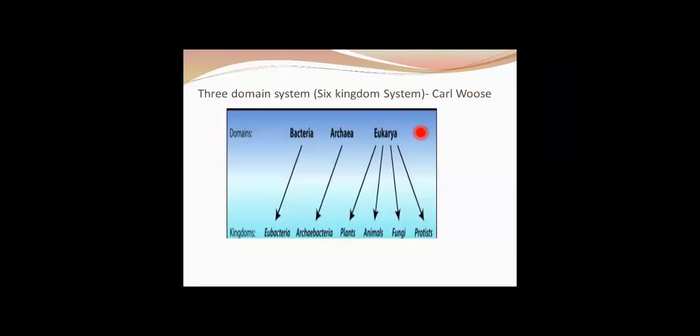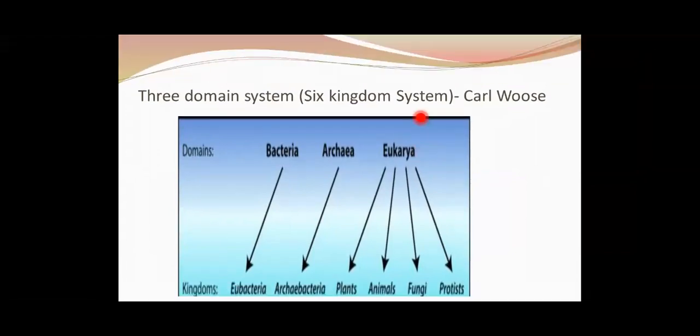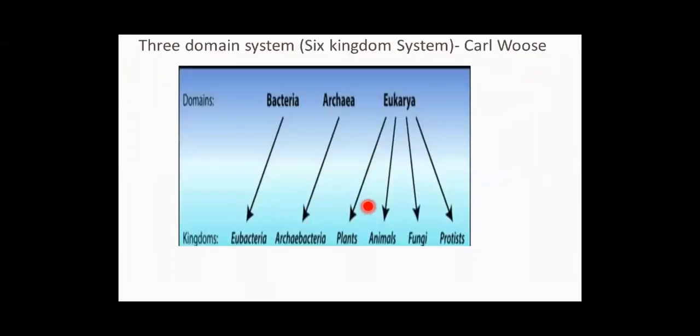Now one more important thing I would like to highlight here: apart from this five kingdom system of classification, there is one more thing called the six kingdom system of classification, which was basically proposed by Carl Woese. This system is also called the three domain system of classification. So what are the three domains? You can see clearly on your slide. The three domains are nothing but